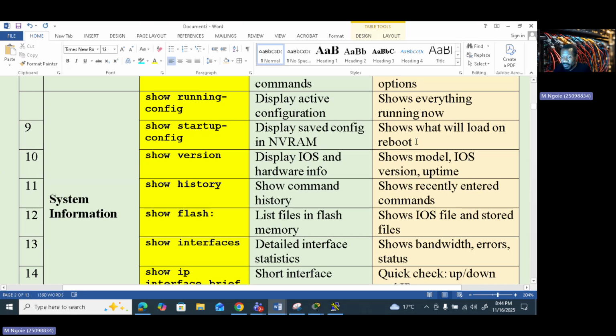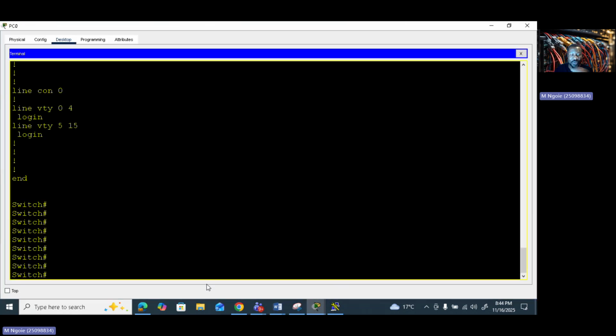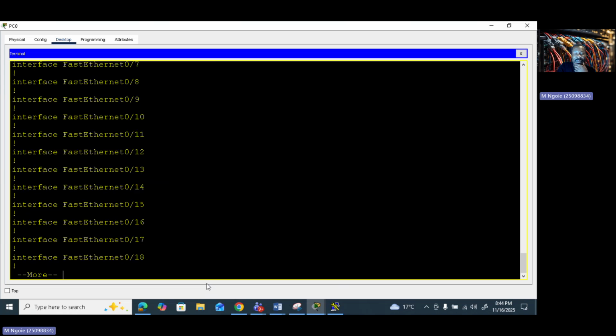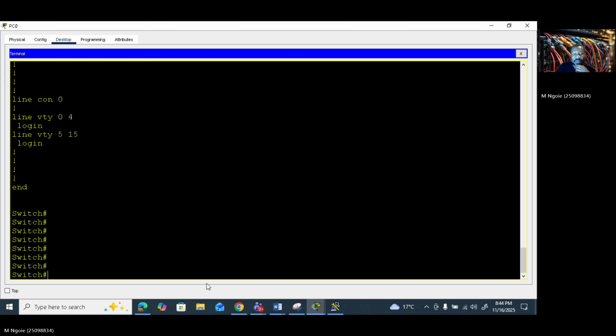So when you switch on your device, those configurations that are coming, how to view them? This is the show startup config command's job. So I'm going to just type show startup config and press enter, right? So you can see your host name and so on. For now, I don't want to go into details, but later on, we're going to.